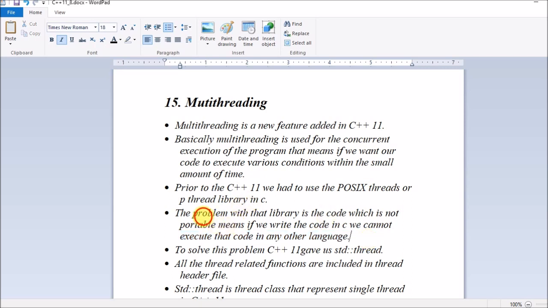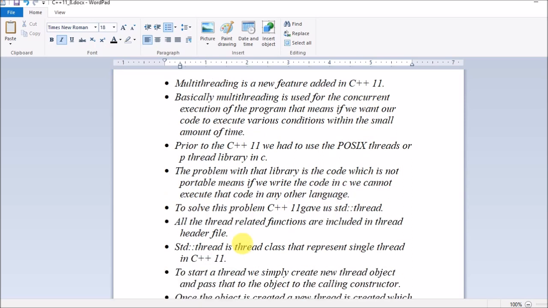The problem with that library is that once we write the code in C, we cannot execute it in any other language.